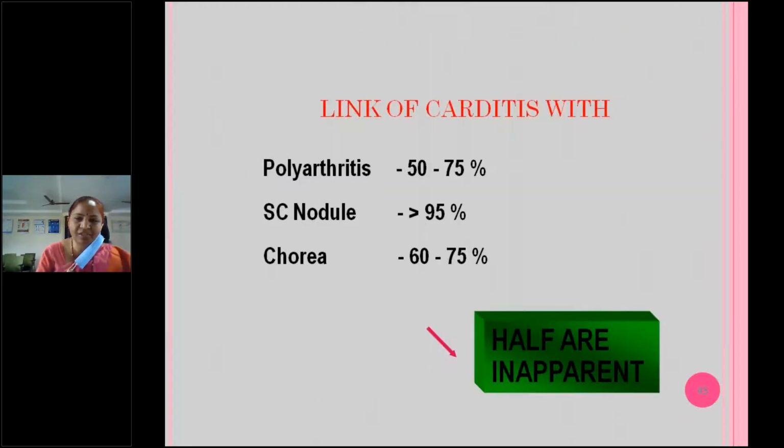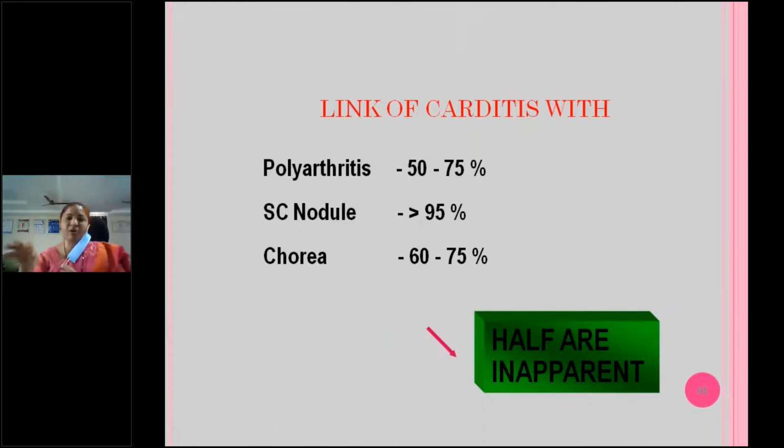So coming to the association of carditis with this polyarthritis, 50 to 75% of the cases will associate with rheumatic fever and subacute carditis. And subcutaneous nodule, as I told you, more than 90% will have carditis.